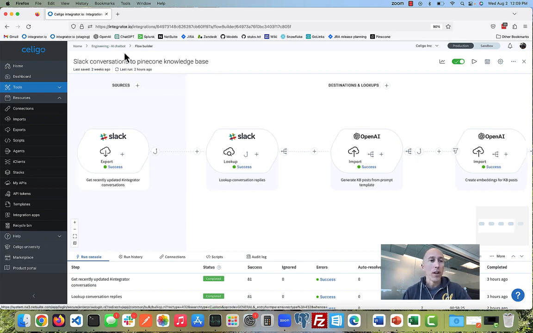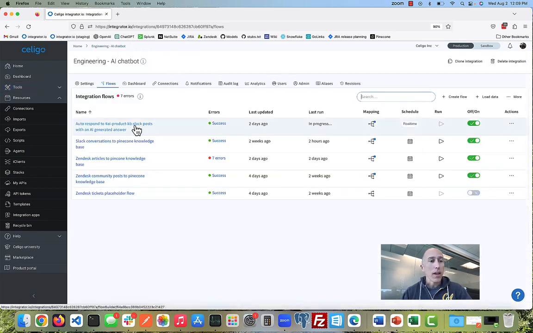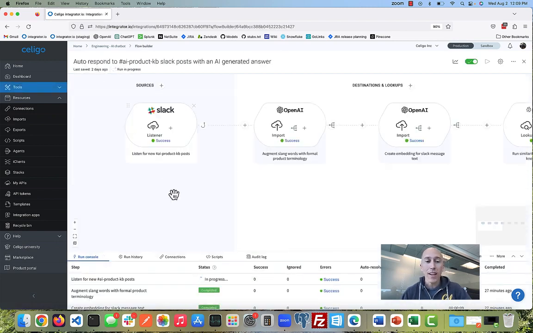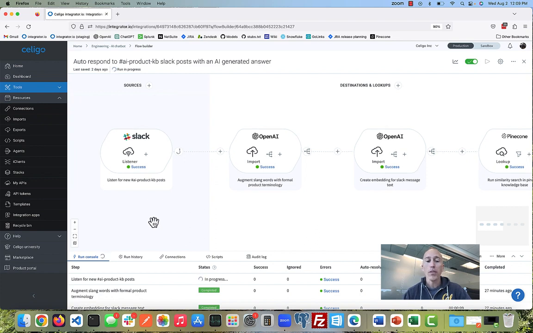Now, what do I do with those articles now that I have them stored as embeddings in Pinecone? Well, I built a chatbot in Slack. So I'm going to now go to a second flow that powers the chatbot. And this flow is very simple. So I have a new channel that I introduced in Slack called #AI-product-KB. And in this channel, you can type anything you want and ask questions. And then when you click enter in Slack, it'll send the message over here to this flow, to this listener.